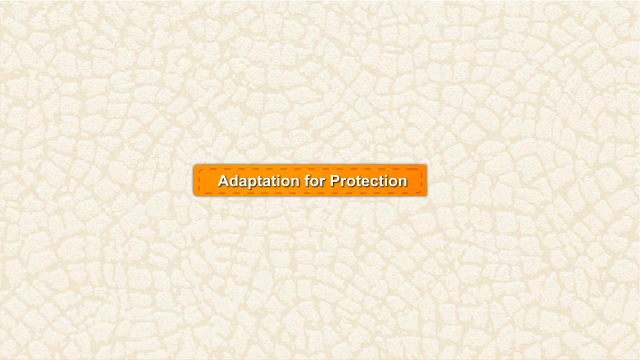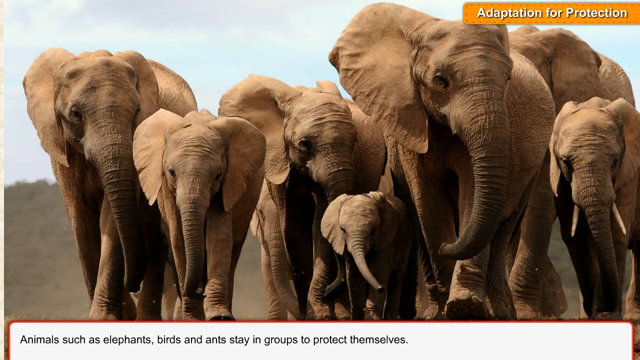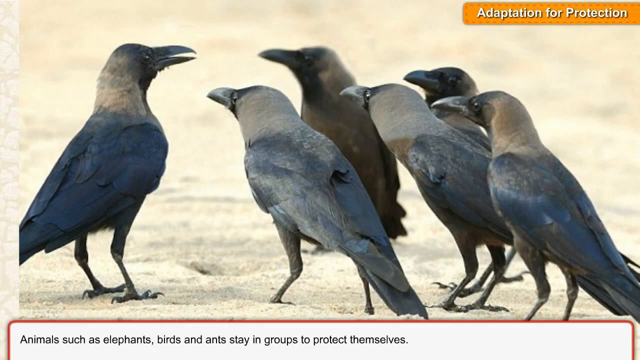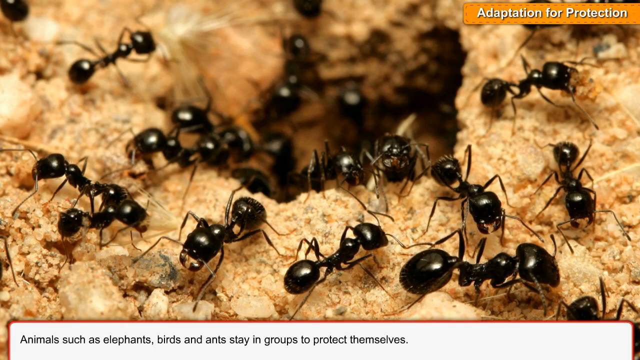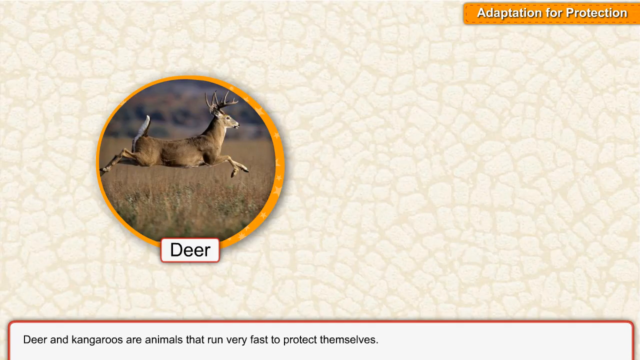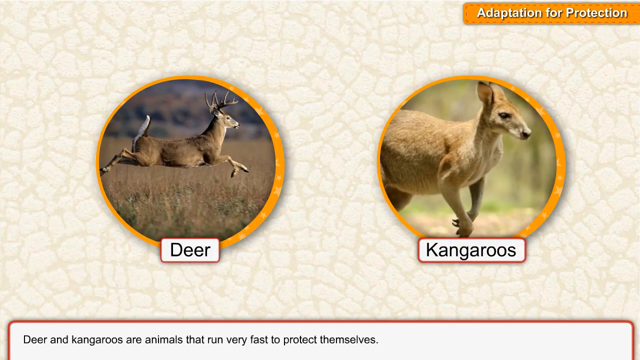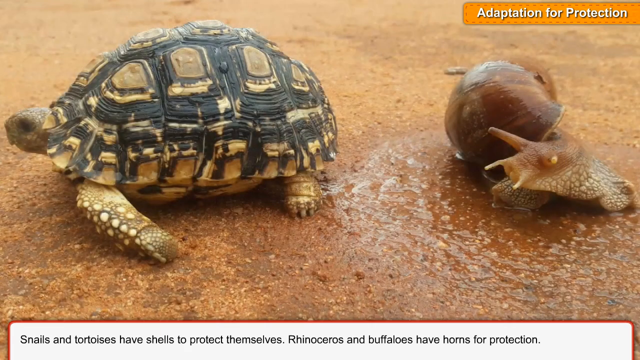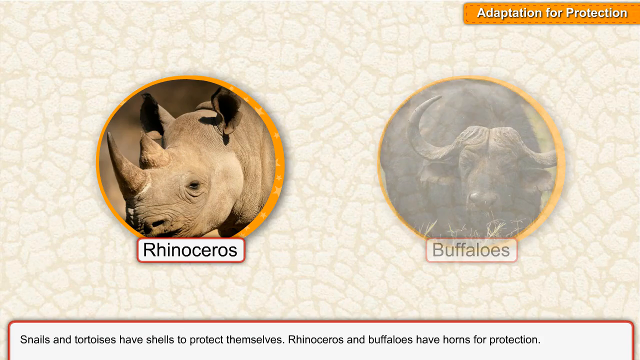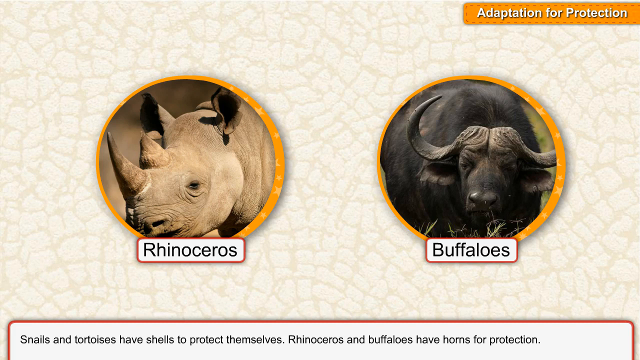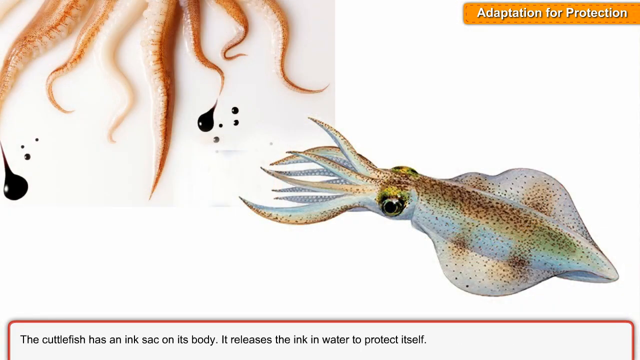Adaptation for protection. Animals such as elephants, birds, and ants stay in groups to protect themselves. Deer and kangaroos are animals that run very fast to protect themselves. Snails and tortoises have shells to protect themselves. Rhinoceros and buffaloes have horns for protection. The cuttlefish has an ink sac on its body. It releases the ink in water to protect itself.